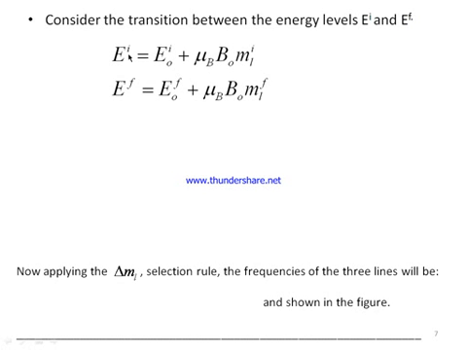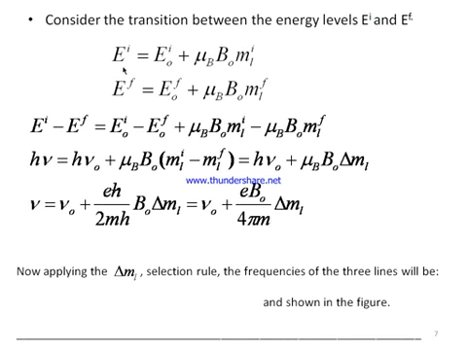We can put up the I and F values in the energy equation. For that we put the superscripts I and F on energies and other factors. Take the difference of these two equations, EI minus EF. It comes out to be equal to E naught I minus E naught F plus mu B B naught MLI minus mu B B naught MLF.